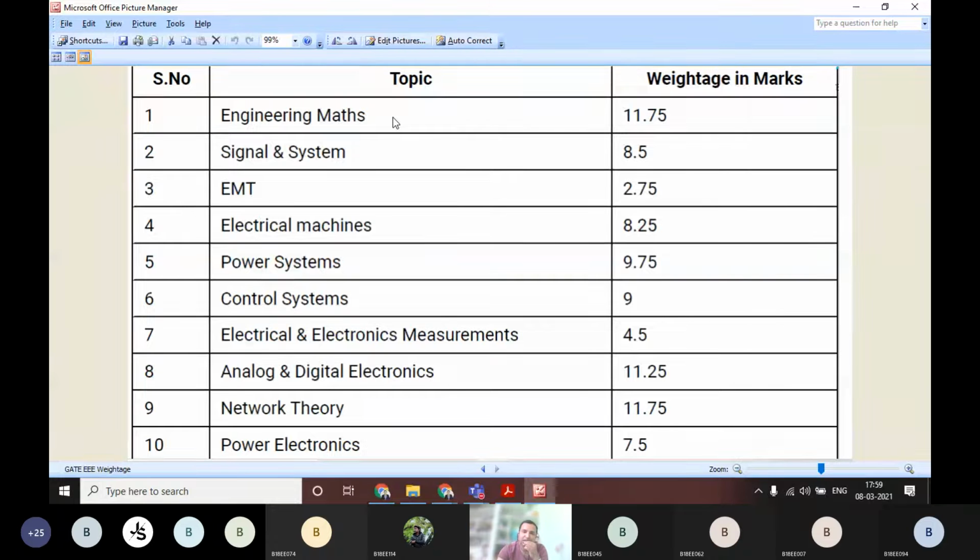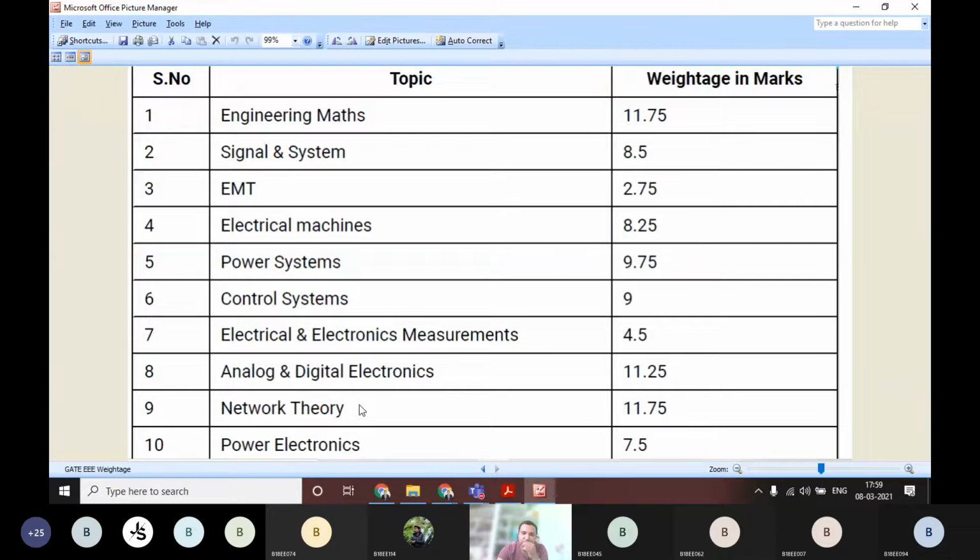Then signals and systems will be of the weightage of 8.5, EMT 2.75, electrical machines 8.25, power systems 9.75, control systems 9, and electrical and electronic measurements around 4.5. Analog and digital electronics you will get 11.25.